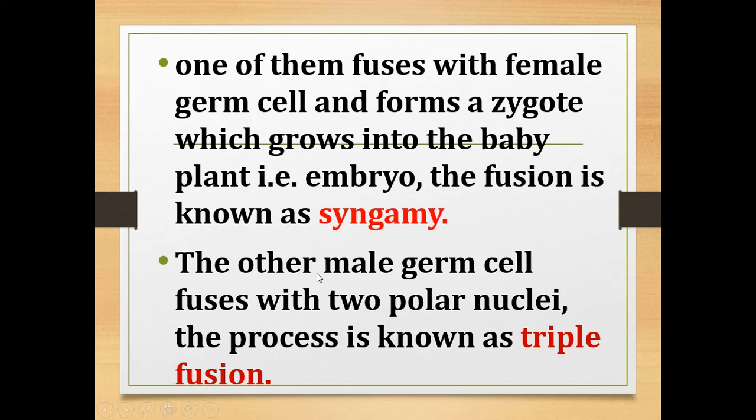Then we know pollen tube has two male germ cells. Yes? So one male germ cell fused with the female germ cell, and the other male germ cell will fuse with the two polar nuclei which are present in the ovule. So that process is known as triple fission, because here is the participation of three members. Who are they? One is male germ cell and two polar nuclei. Yes. So 1 plus 2, 3. So this process is known as triple fission.